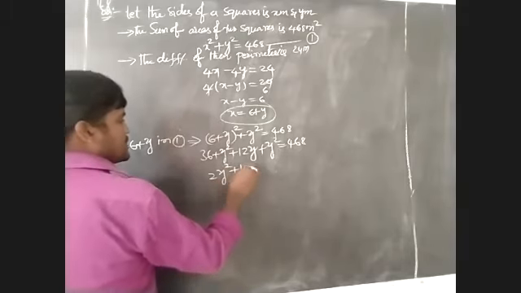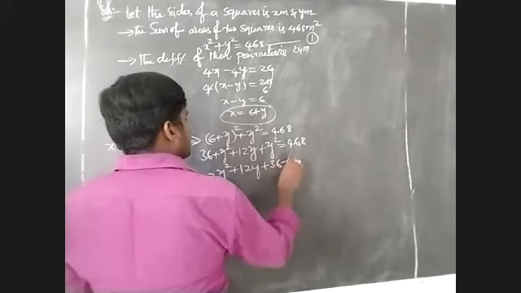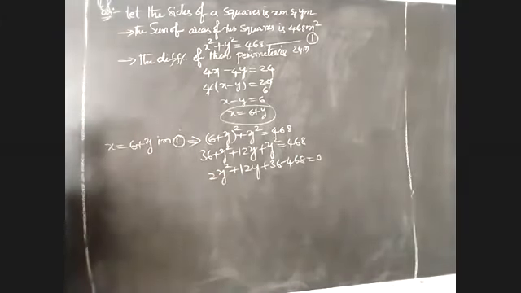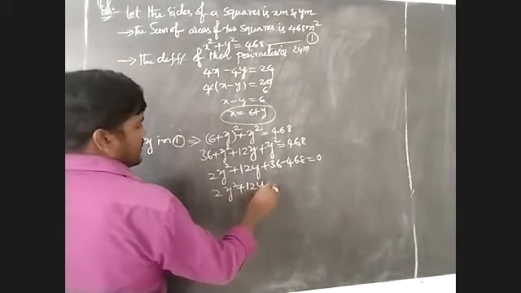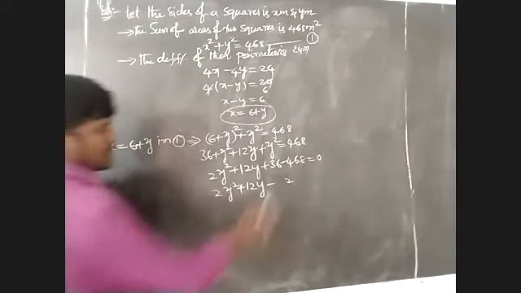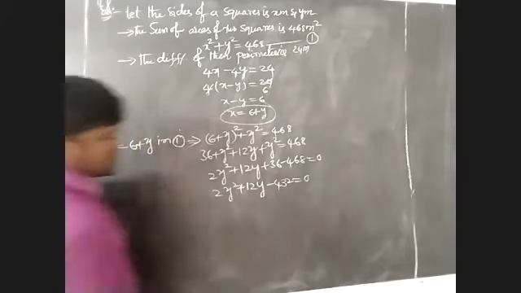2y square plus 12y plus 36 minus 468 is equal to 0. That means 2y square plus 12y minus 432 is equal to 0.